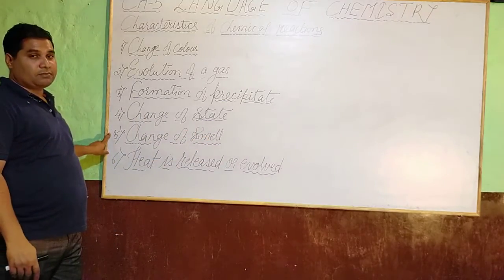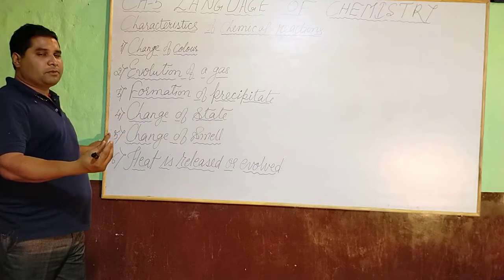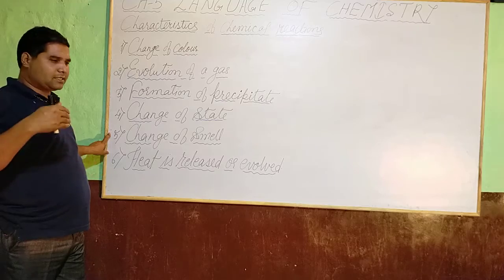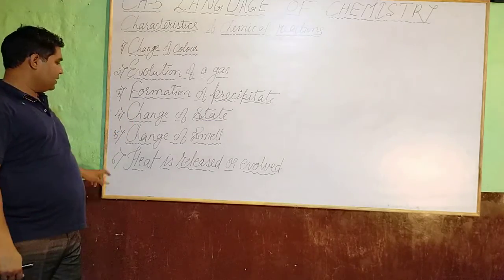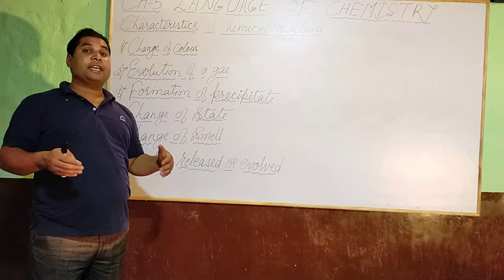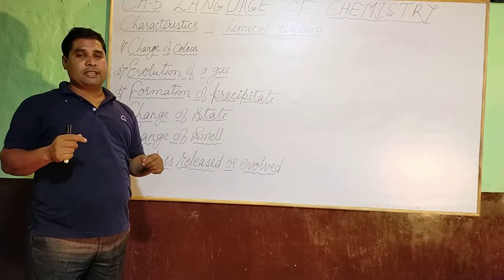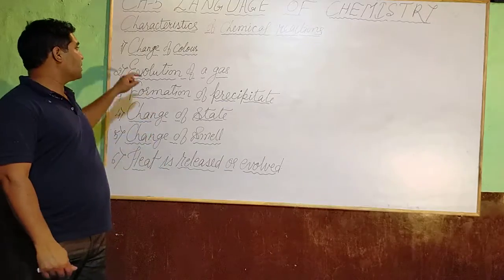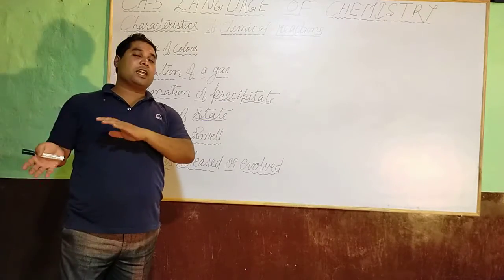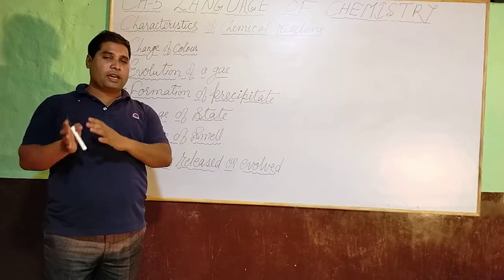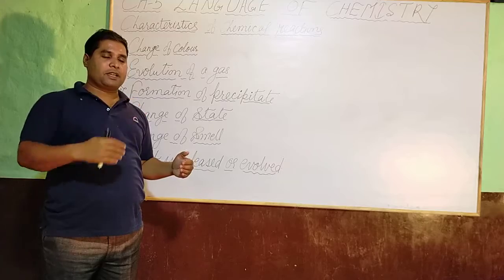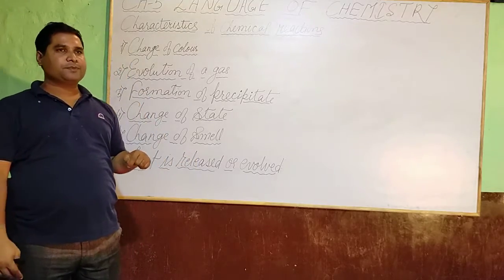Change of smell: some different type of smell comes while the reaction proceeds. Heat is released: during the chemical reaction, heat is produced. So let us see an example, change of color. Change of color means the color changes from one color to another while the chemical reaction takes place. Let us see one example.